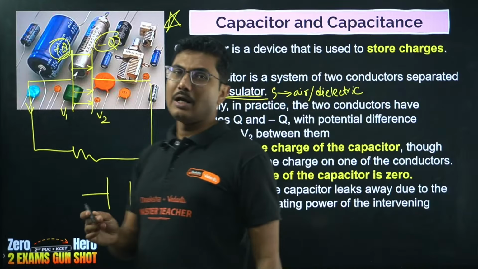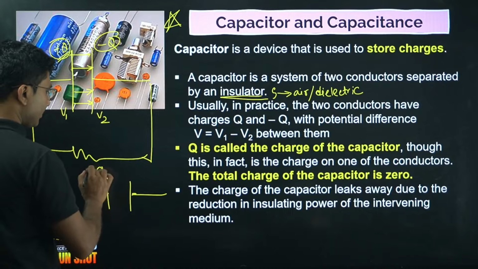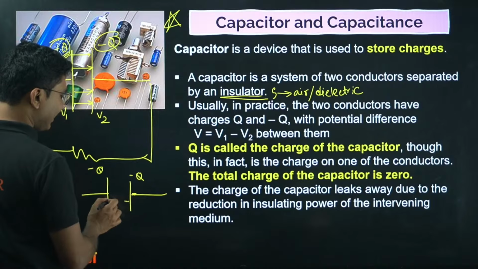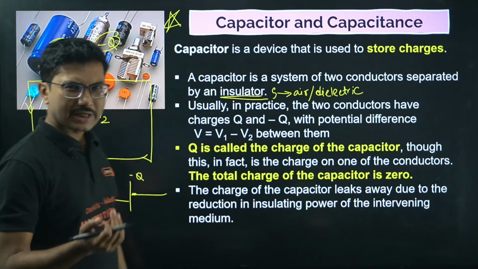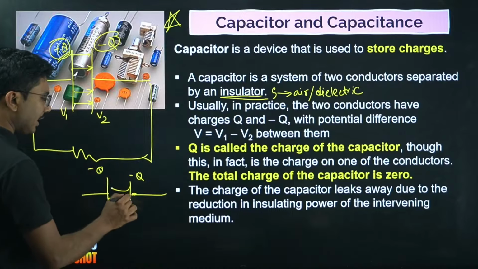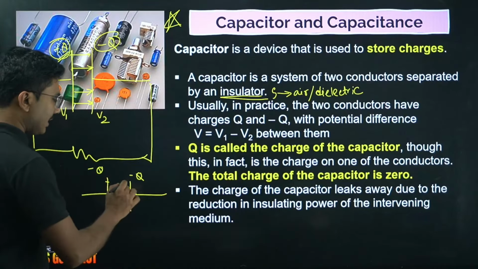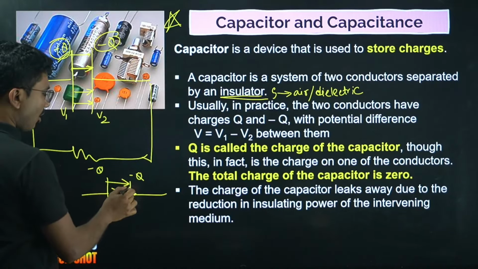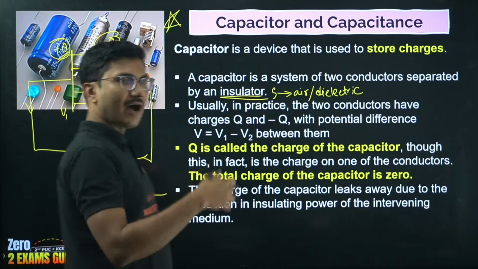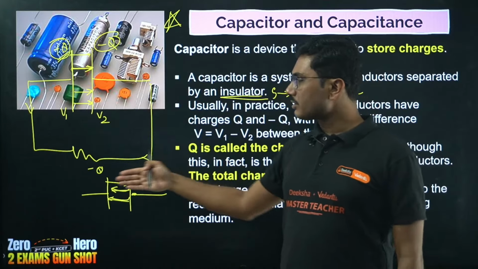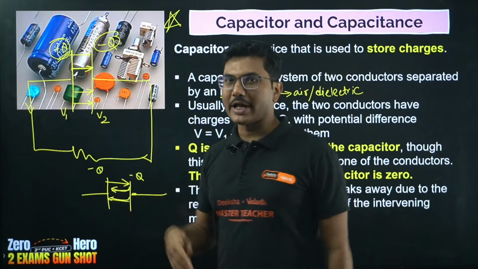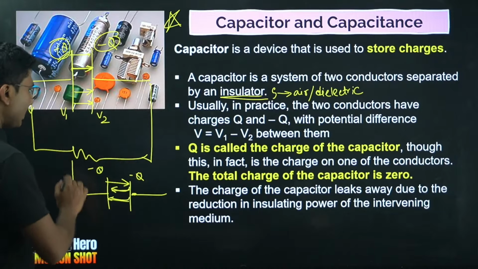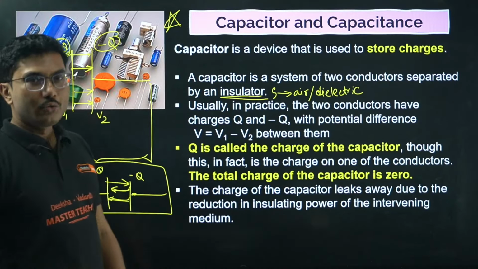What happens is that there are positive charges and negative charges on these plates, and the charges do get leaked from this side to this side because negative electrons can move. So electrons slowly start moving in the presence of the electric field. A very high electric field is present from this side to this side, and electrons move opposite to the electric field, and over time the electrons start leaking from the negative side to the positive side, and the total charge becomes 0 very quickly. So the total charge of the capacitor goes to 0 if you do not take precautions.